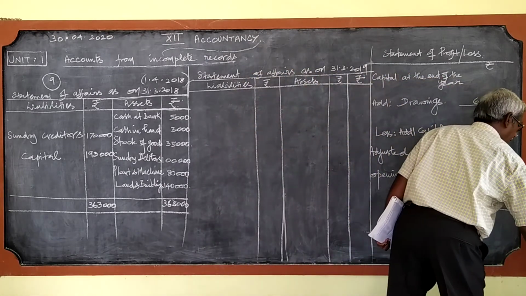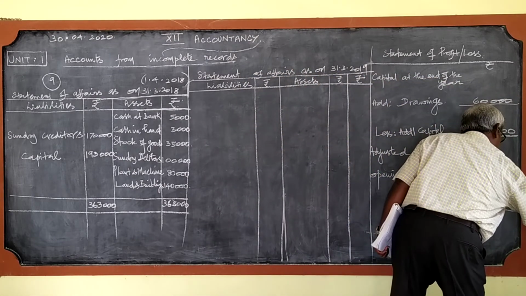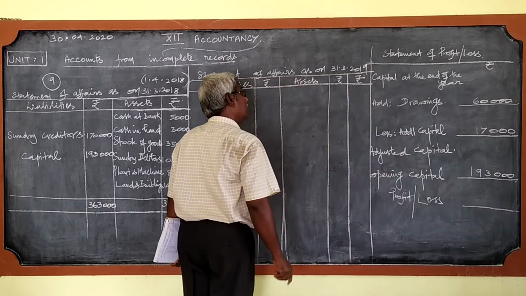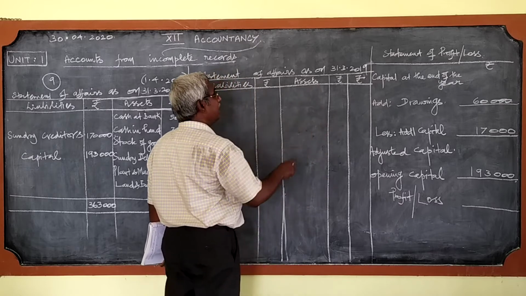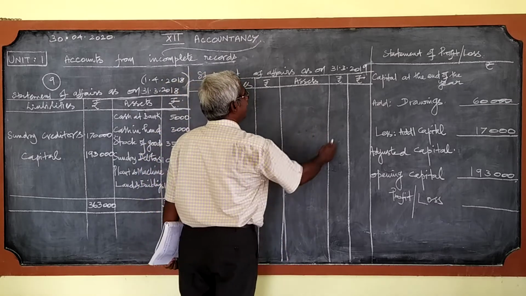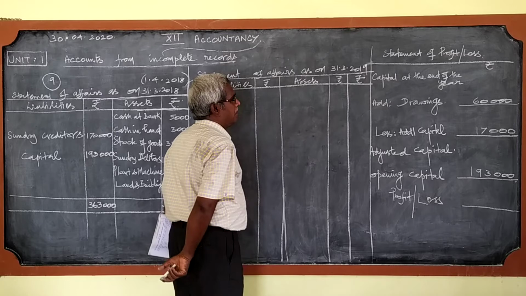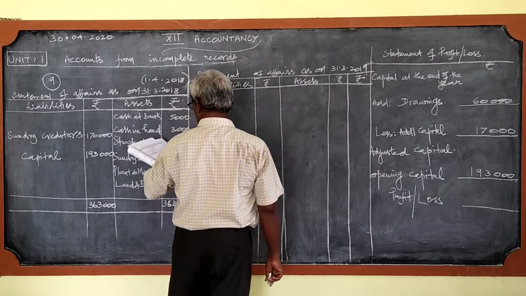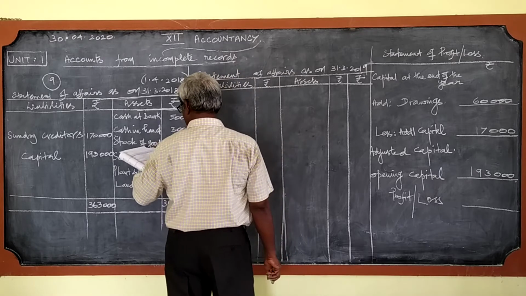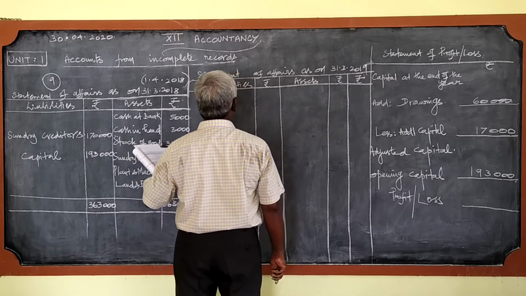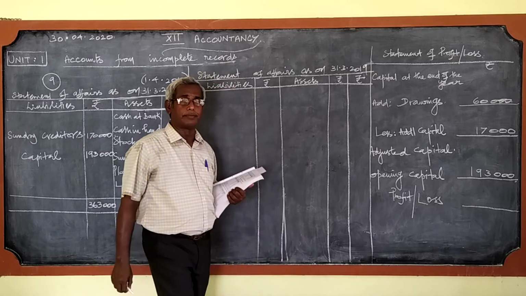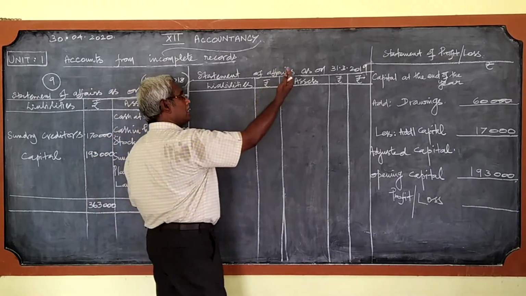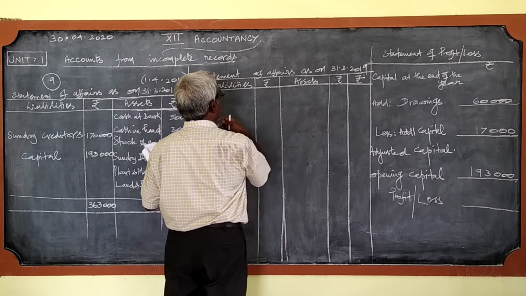Since the adjustments should be treated in the statement of affairs prepared to ascertain the capital at the end of the year, we need two columns on the asset side for the amount to be written down. Once again you write cash at bank 60,000 credit. It is given. This is credit side, you know, this is debit side.